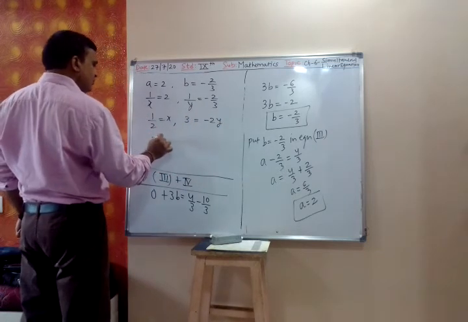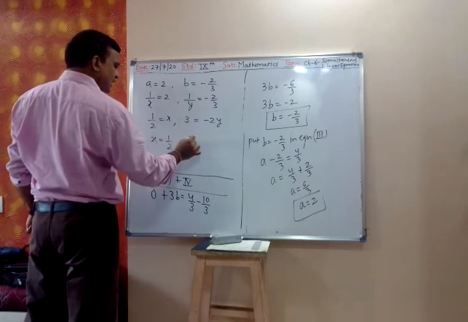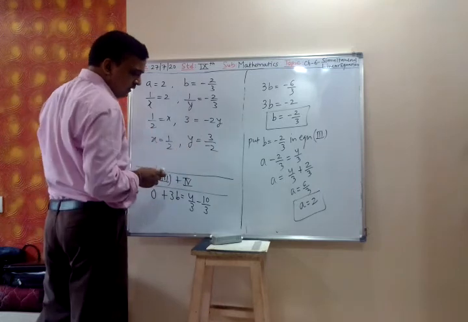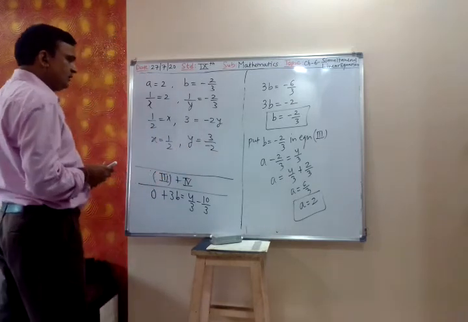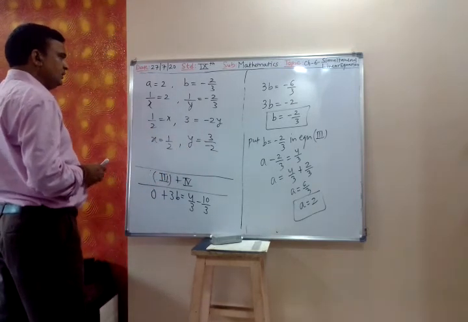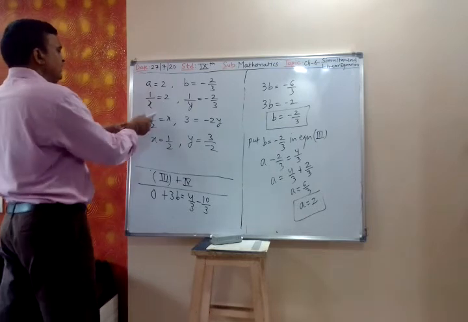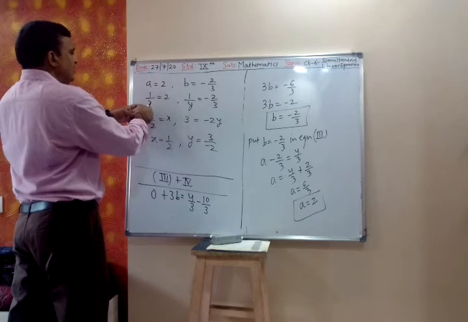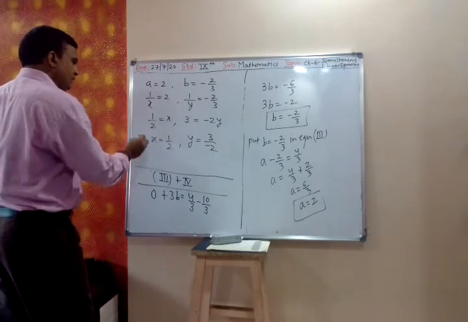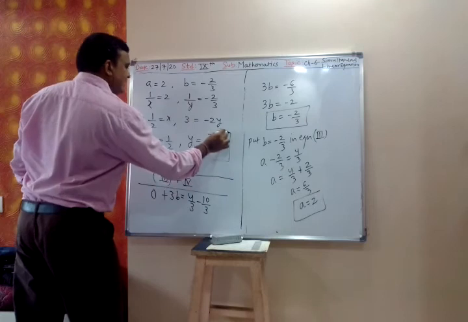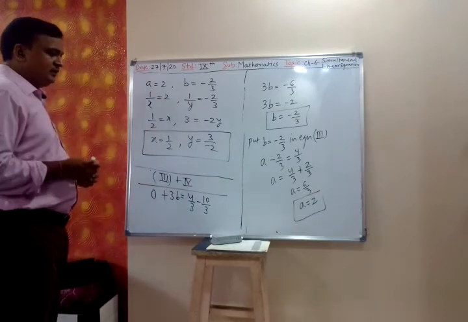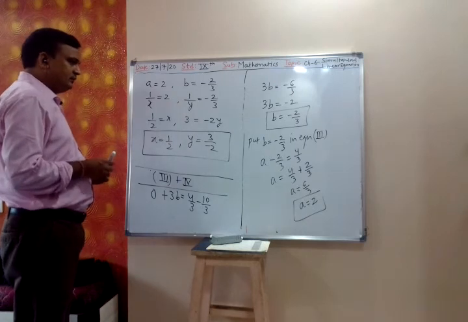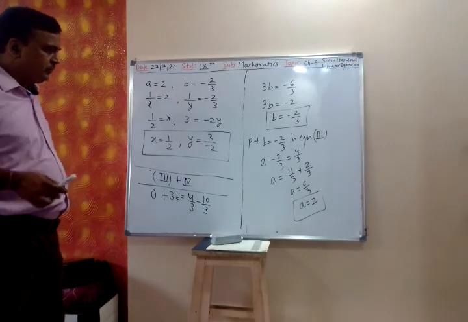So x is equal to 1 by 2, y is equal to 3 upon minus 2. 2x is equal to 1, so what is x? 1 by 2. This I can take down, this I can take up. So x is 1 by 2, y is minus 3 by 2.